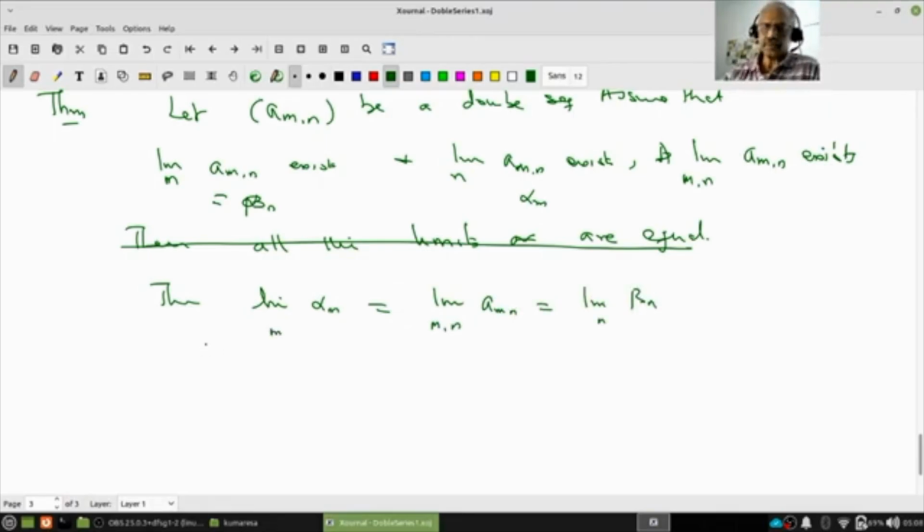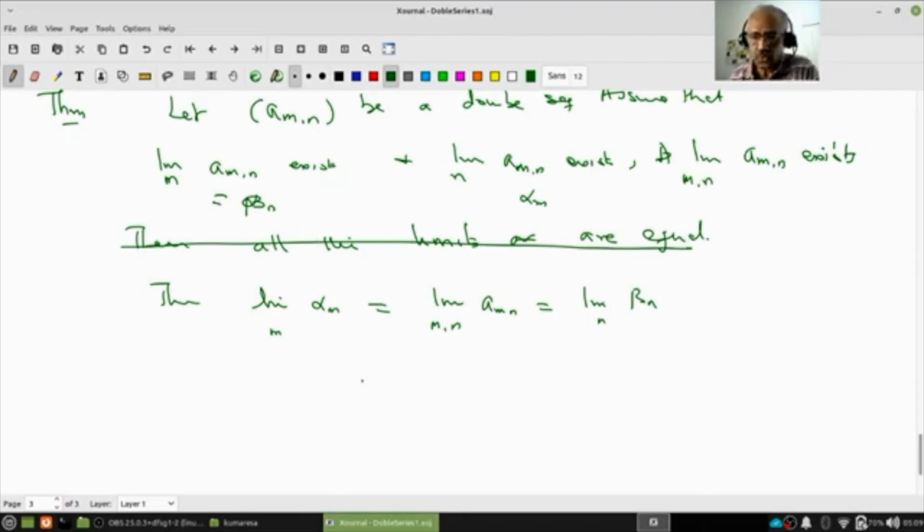What I am assuming, please understand. In the last example, we saw the row-wise limit does not exist, leave alone the convergence of the sequence of row-wise limits. But what we are now saying is: assume the double sequence converges and the row-wise limit exists, then the sequence of row-wise limits will converge. And where does it converge to? It converges to the limit of the double sequence. Please understand, it's very important to understand the result.